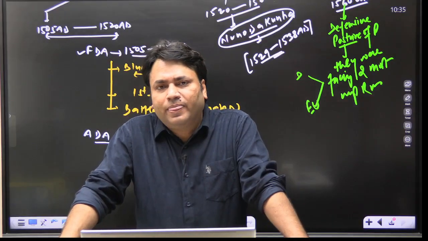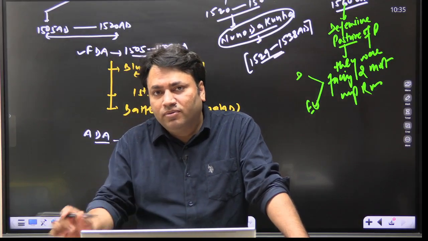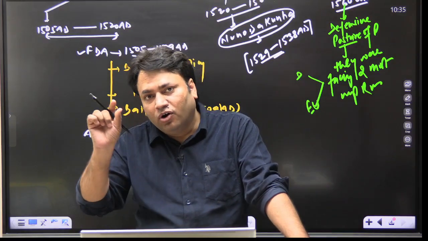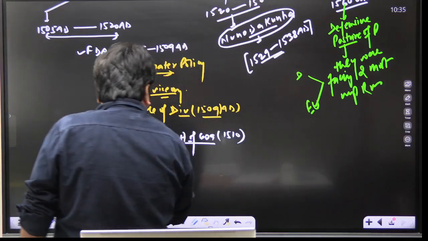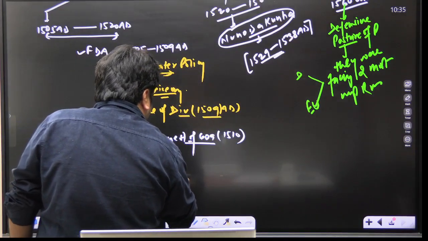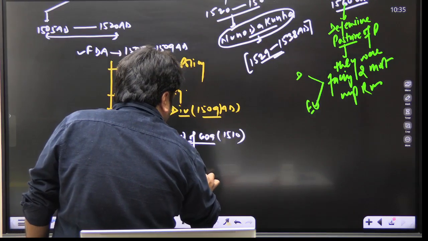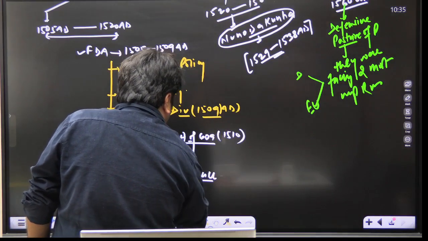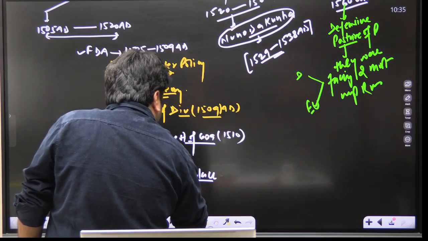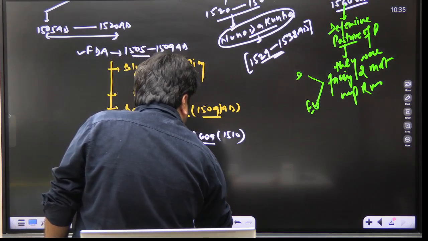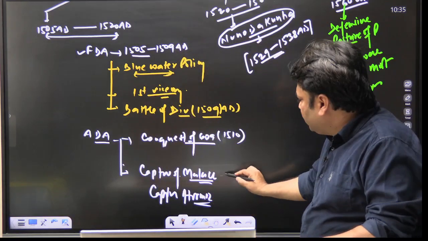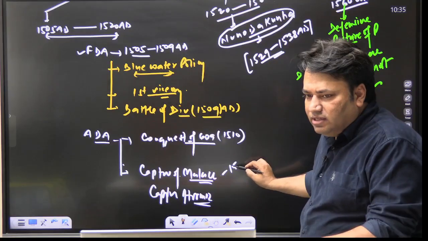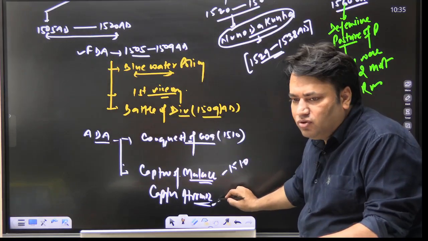1510 AD, and the capture of Malacca and the capture of Hormuz were also done during his time.